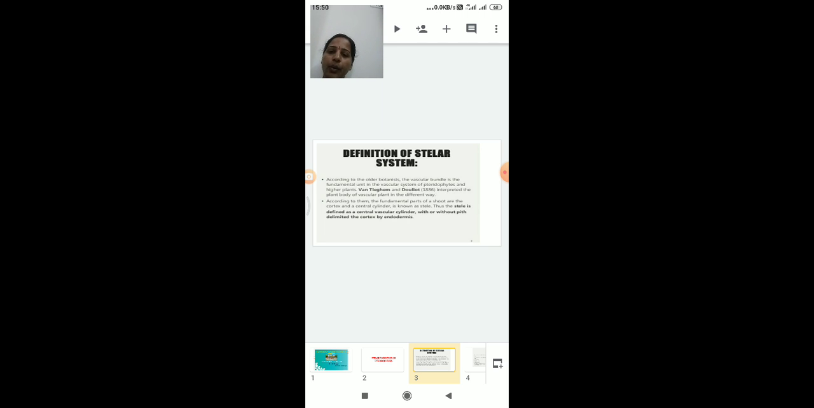According to the older botanists, the vascular bundle is the fundamental unit in the vascular system of pteridophytes and higher plants. Van Tieghem and Douliot in 1886 interpreted the plant body of a vascular plant in a different way.